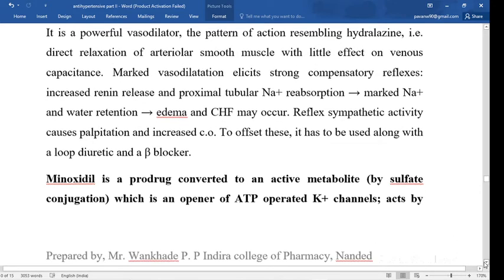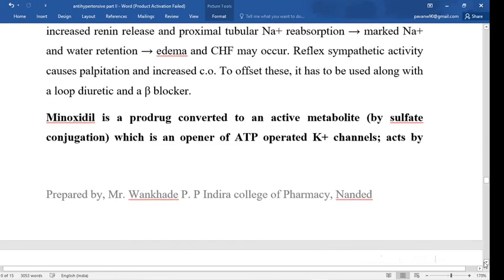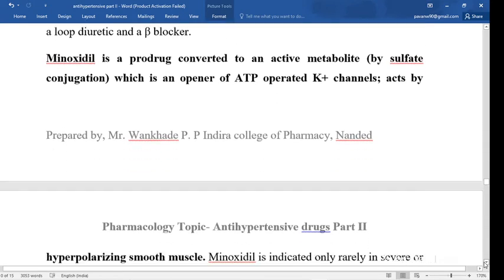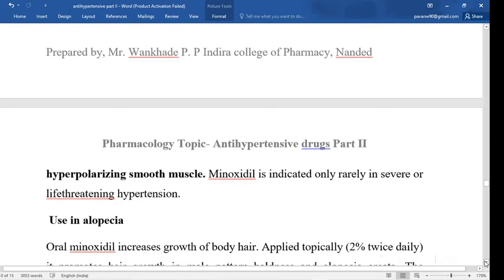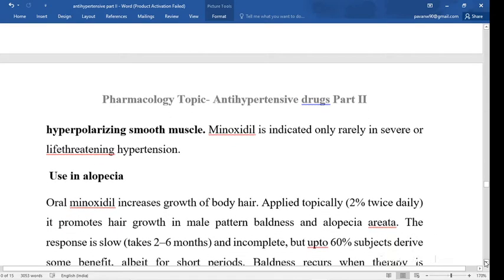Hence it is called a potassium channel opener drug, and it acts by hyperpolarizing the smooth muscle. So simply understand that when the potassium channel is open, it causes hyperpolarization of the smooth muscle, and it is used only in life-threatening hypertension. So simply, minoxidil is a potassium channel opener drug.